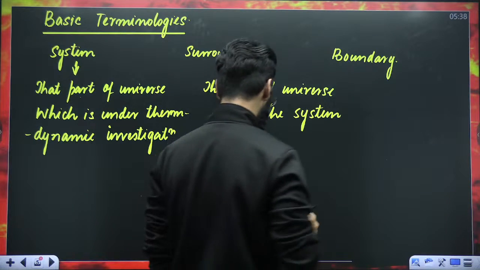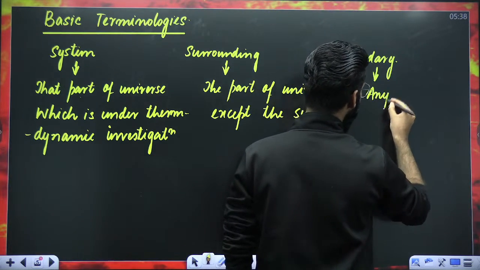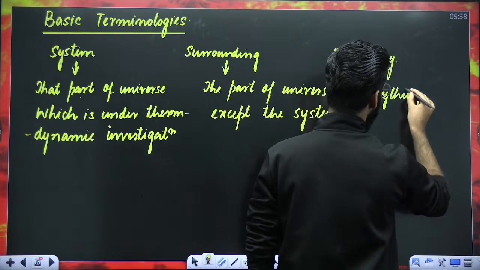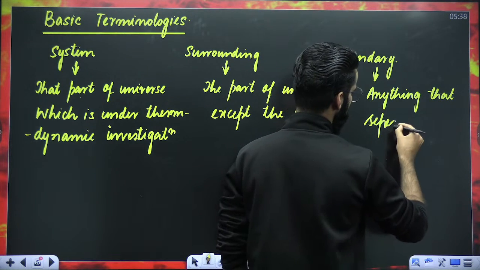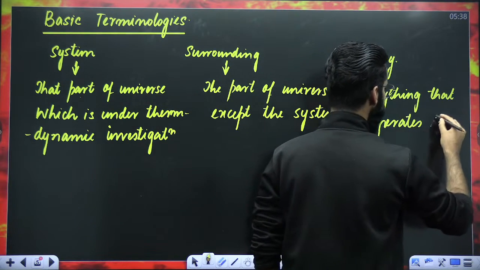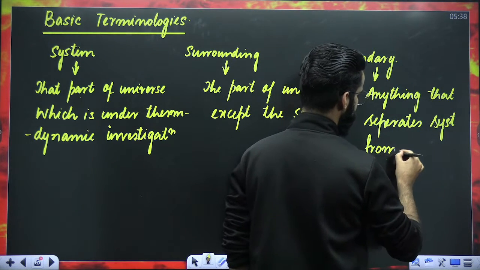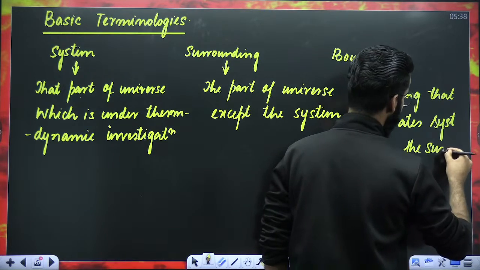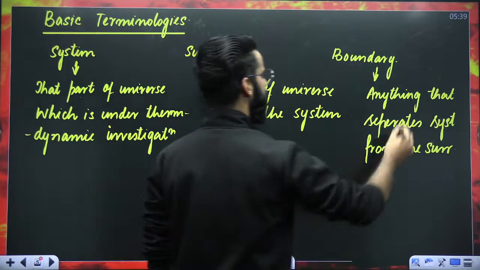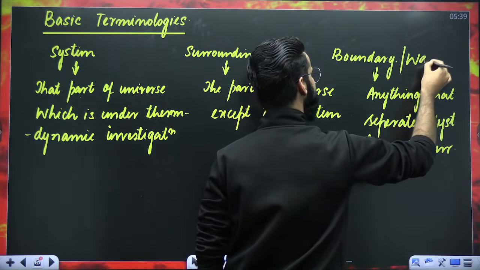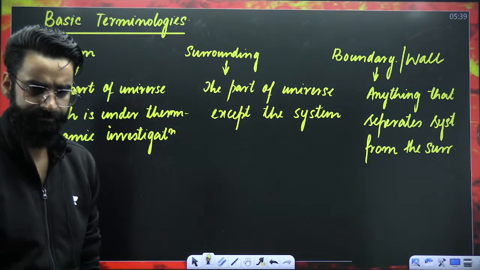And how do we exactly define the boundary? I would say anything that separates system from the surroundings. Anything that separates system from the surroundings is what you call as boundary, or you can call it as wall as well. So these are three basic terminologies which you must know, right, in the beginning itself.